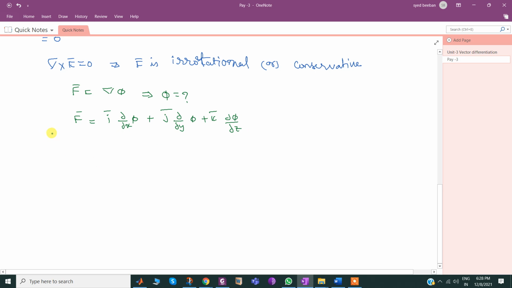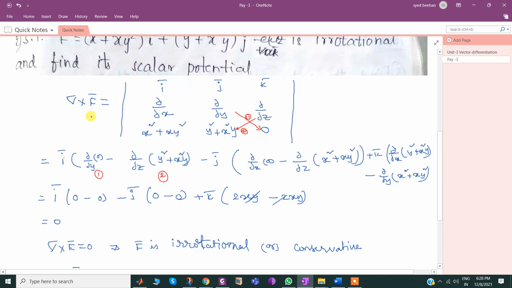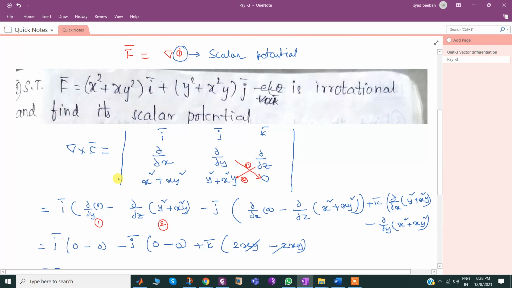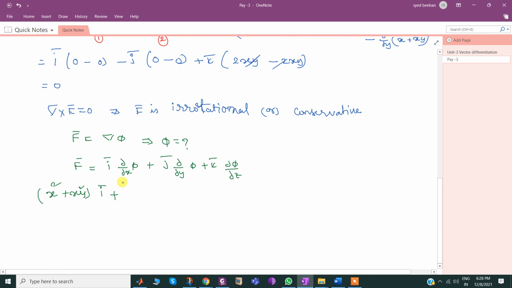Here the left hand side is a vector, the right hand side is a vector. f bar was given as (x square plus xy square) i bar plus (y square plus y x square) j bar plus 0 k bar equals dou by dou x of phi times i bar plus j bar times dou by dou y of phi plus k bar times dou by dou z of phi.